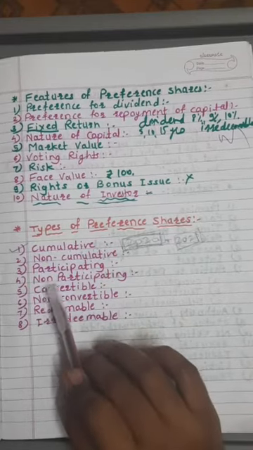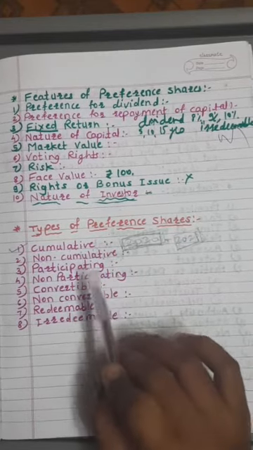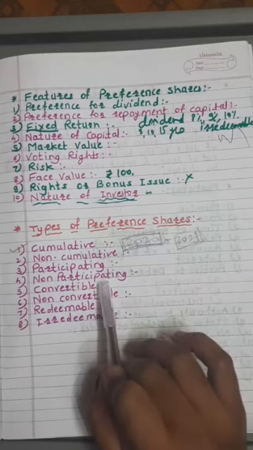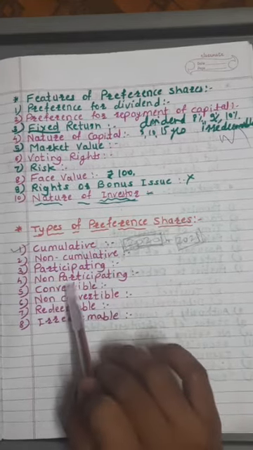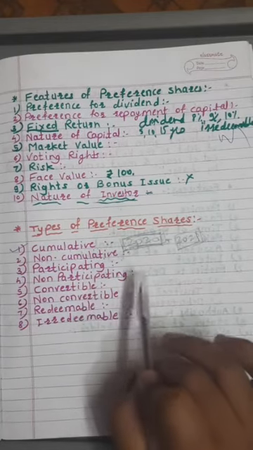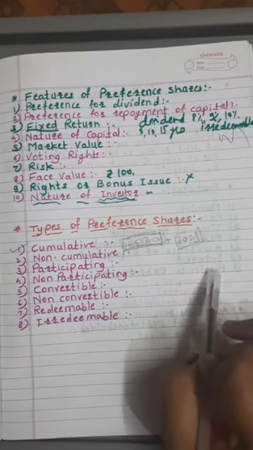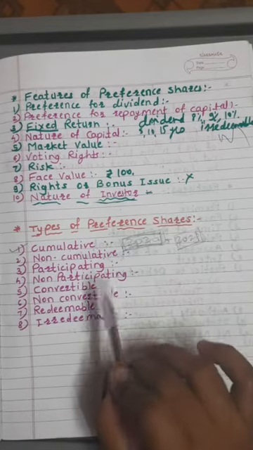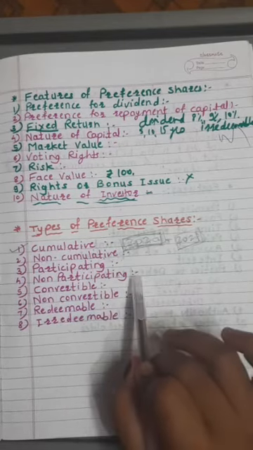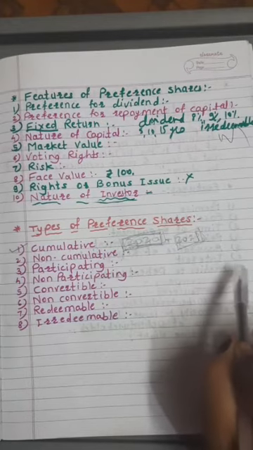And the fourth type is non-participating preference shares. Non-participating preference shares are just the opposite of participating preference shares. They do not have any right to share the extra profits of the company. They get only their fixed rate of dividend every year.